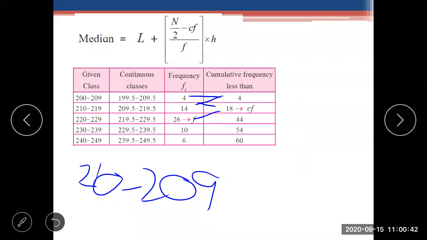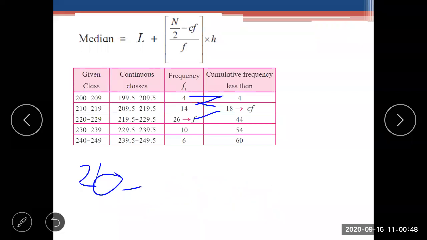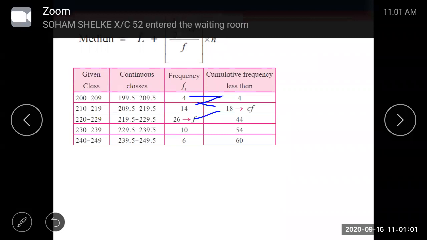So what will we get? We will get 1. Is it clear? So 1 we have to distribute in such a way that half portion will be subtracted and half is added. So what is the half of 1? Yes, 0.5. Good, Sanskriti.